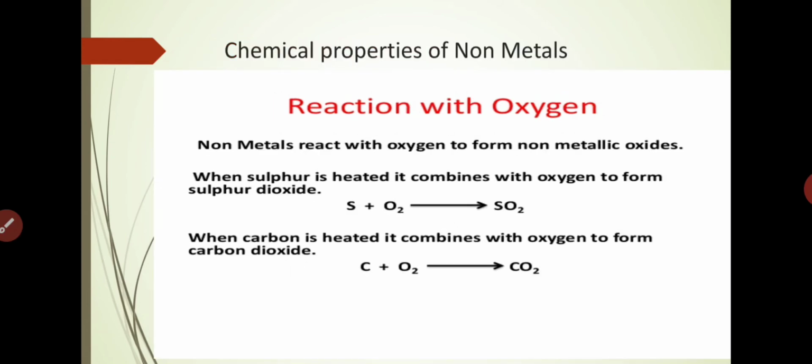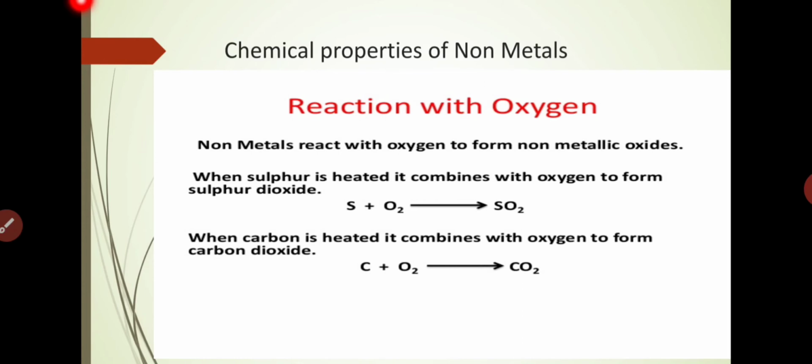Now, the chemical properties of non-metals. Till here we have discussed the chemical properties of metals. Now we are going to discuss the chemical properties of non-metals. First, reaction with oxygen. Non-metals, when they react with oxygen, form non-metallic oxides.